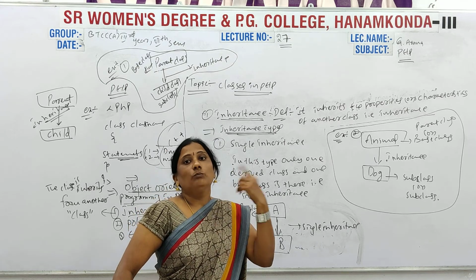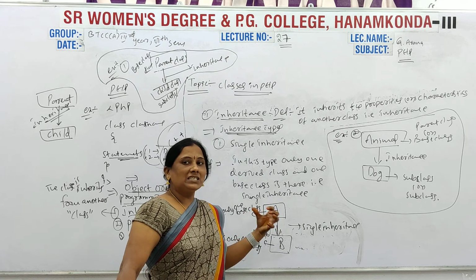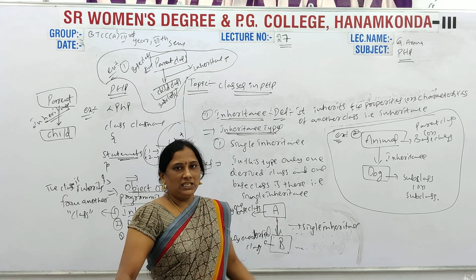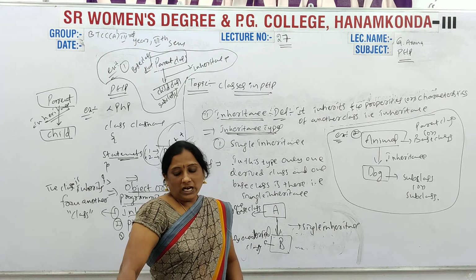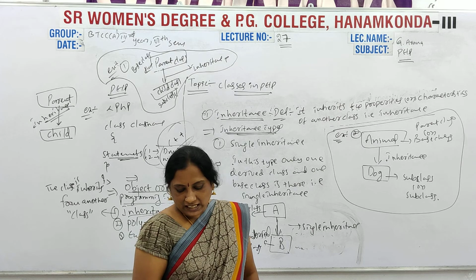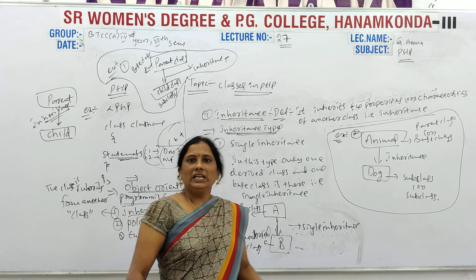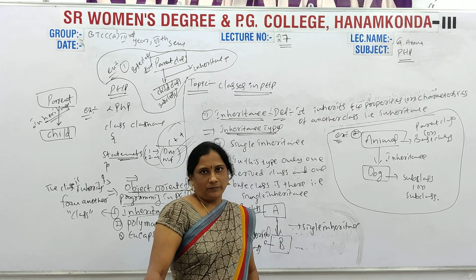That is multiple inheritance. Okay. Next, hierarchical inheritance means one base class is there, and then the subclasses are more than one.